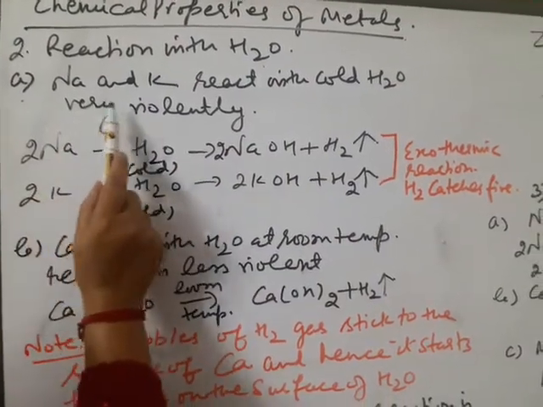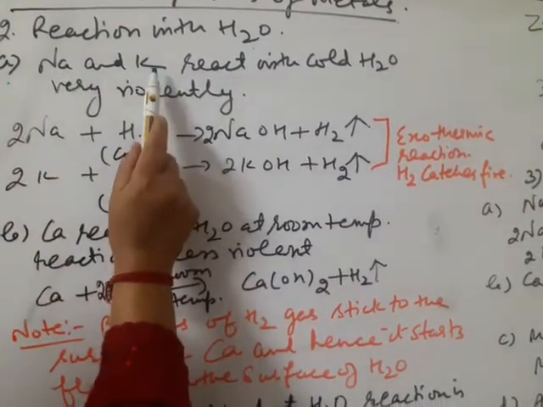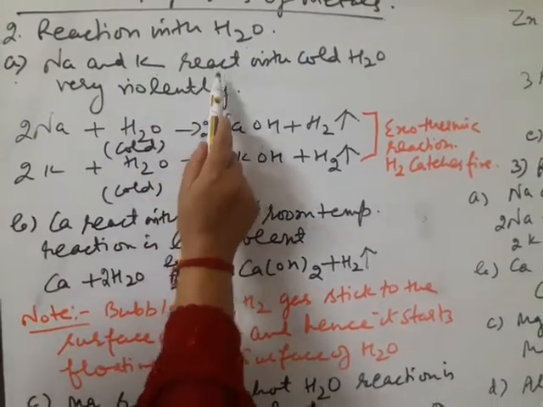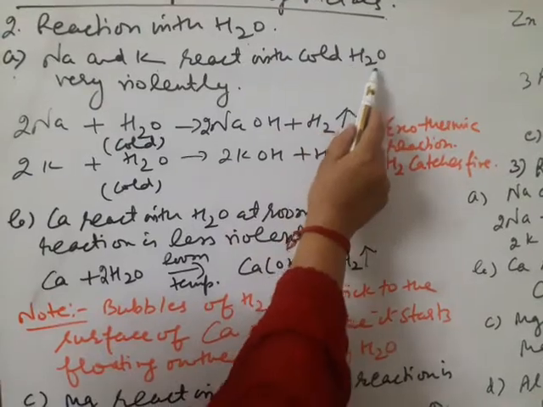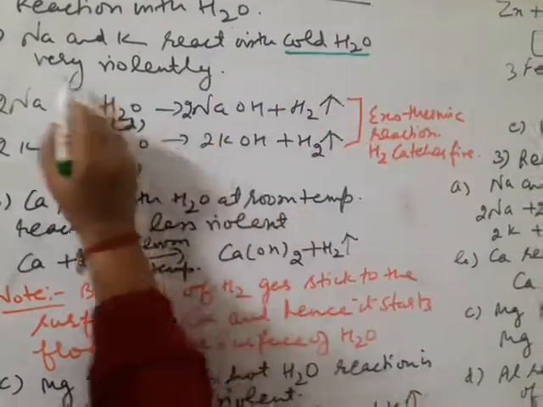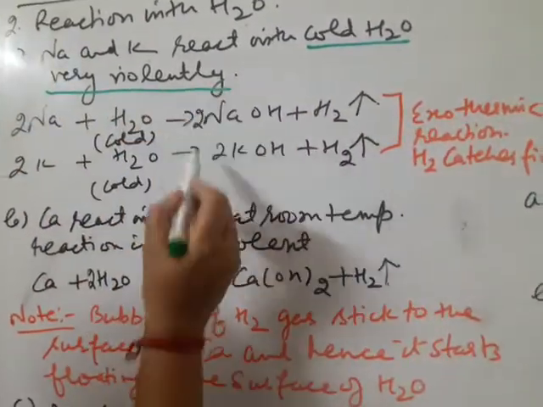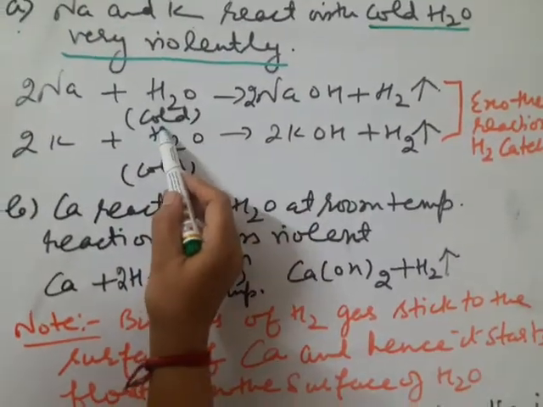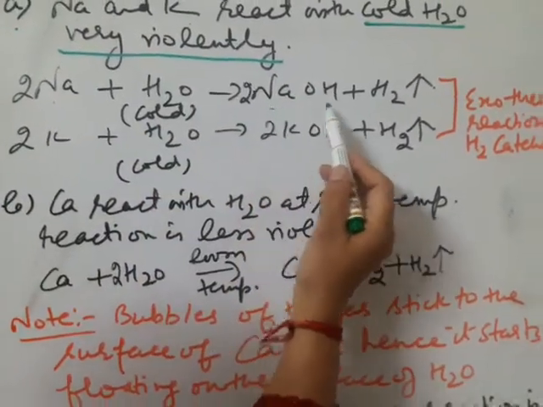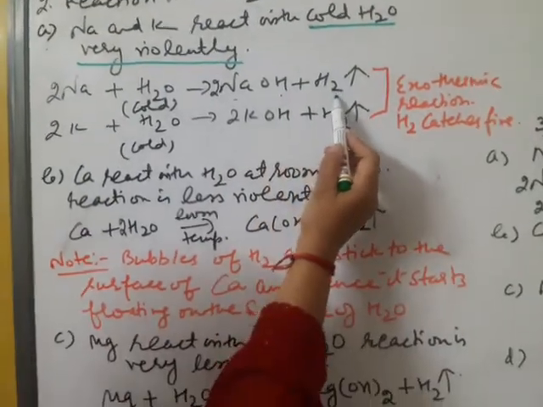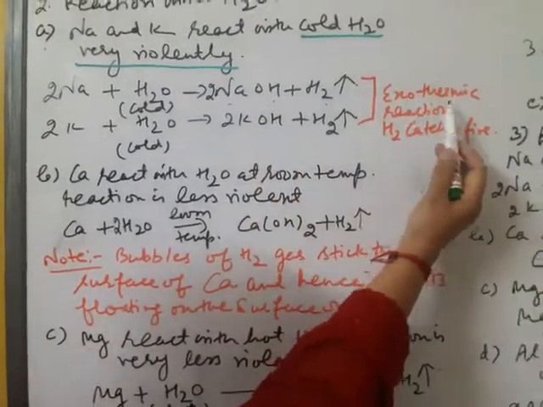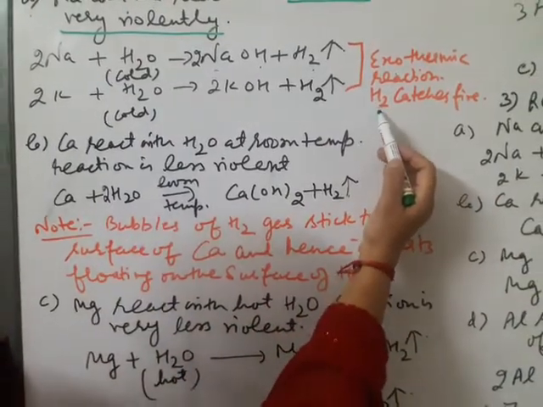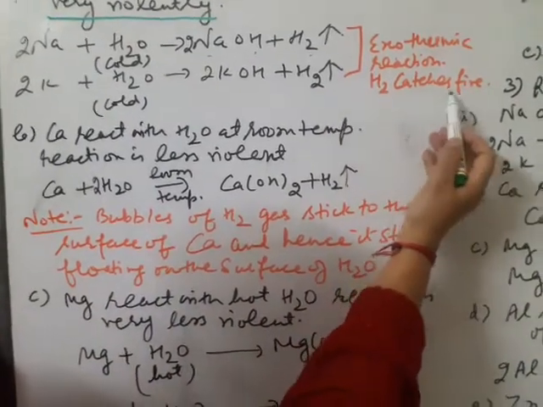According to the reactivity series, sodium and potassium are very reactive metals. They react with cold water and the reaction is very violent. Sodium reacts with cold water and forms sodium hydroxide and hydrogen gas. The reaction is exothermic, so much heat is produced that hydrogen catches fire.